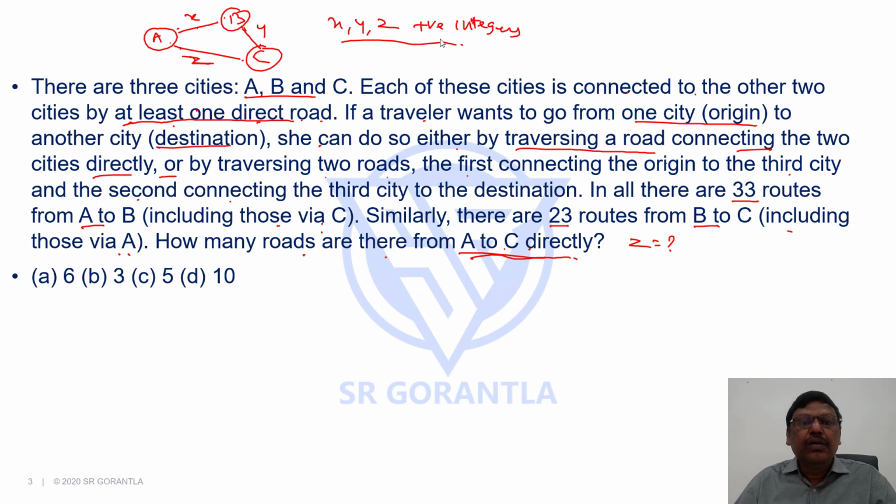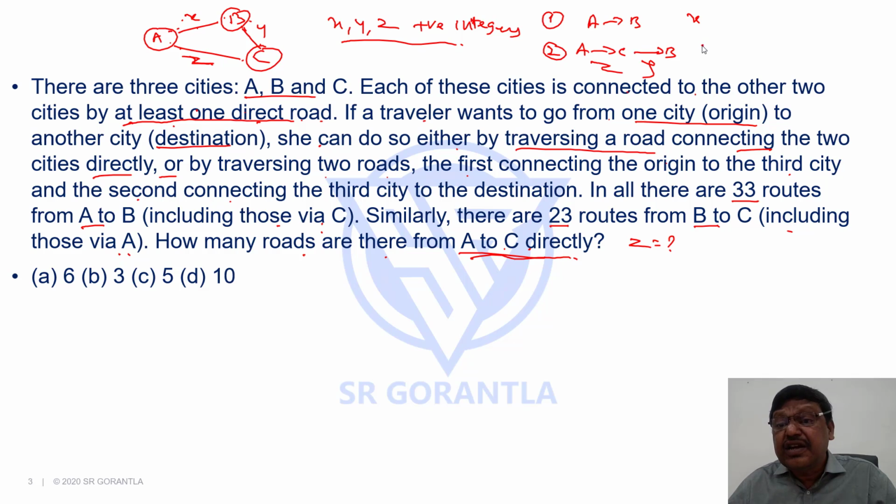Now, if a person has to travel from A to B, what are the options? One option is going from A to B directly, so that she has X options for that. The other option is going via C. That means going A to C and from there to B. A to C there are Z options, and C to B there are Y options. So the total number of options is Z into Y.